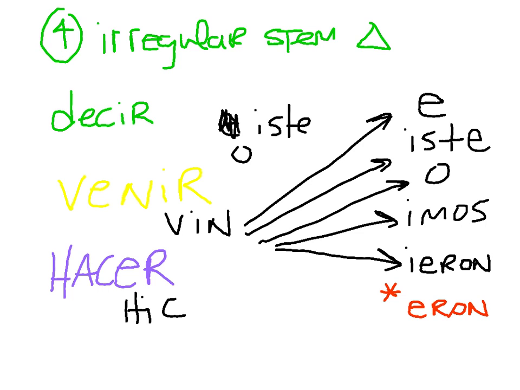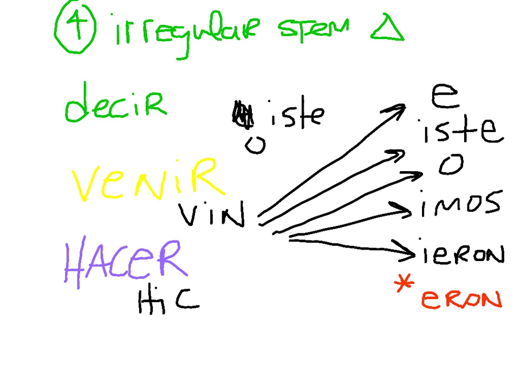One last note of caution, however, with hacer, it too becomes hice, hiciste, etc. But when you get to say he or she made something, it becomes a little different. The hic changes to an hiz, and it becomes hizo. So that's definitely one extra irregularity that you'll need to pay attention to.